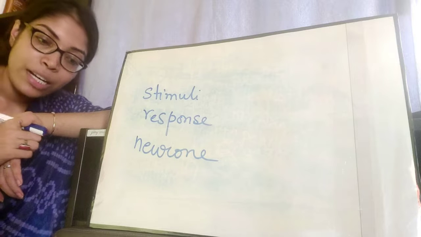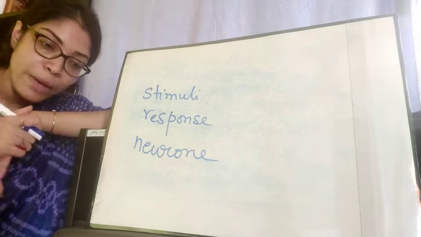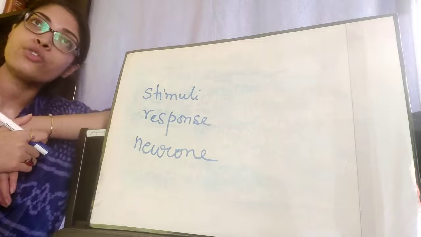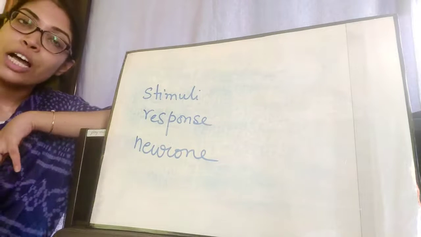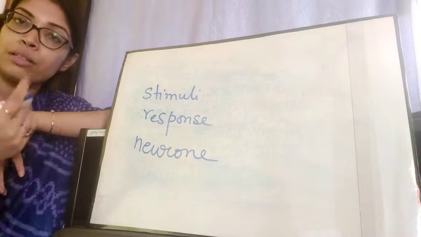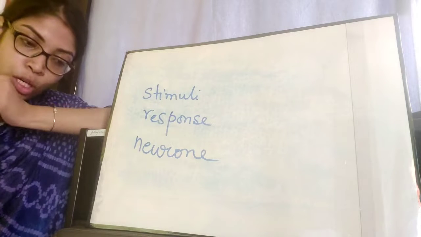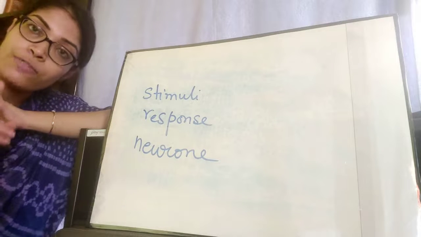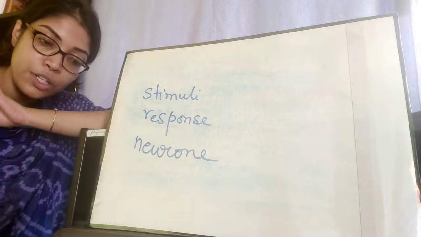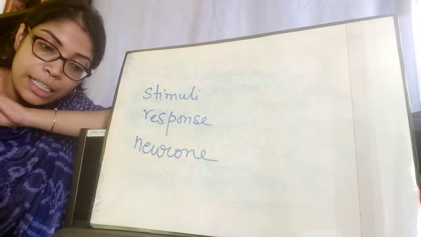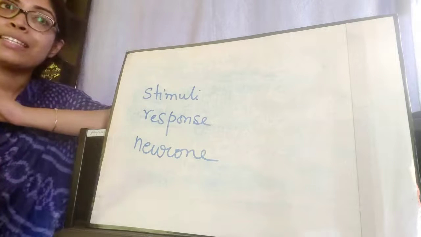The nervous system, which is present everywhere within the living body, is an organized network of billions of specialized cells. Specialized cells means these cells are only specialized to perform the functions of transmitting the messages. I will talk more about how neurons work, what neurons do. So they are specialized for this purpose only. A neuron is a specialized cell for receiving messages from one part of the body and conducting them to the other part.